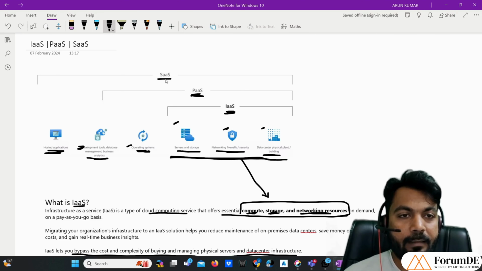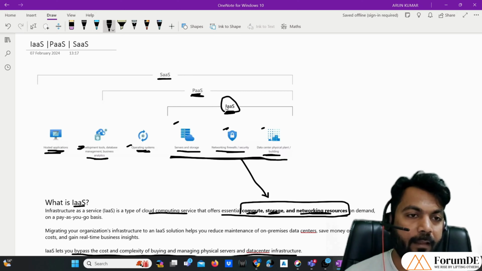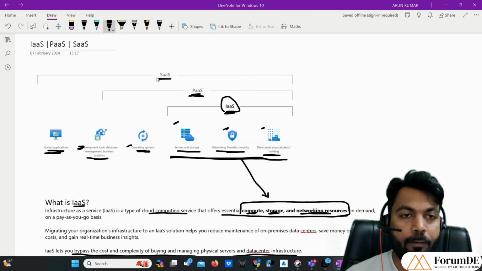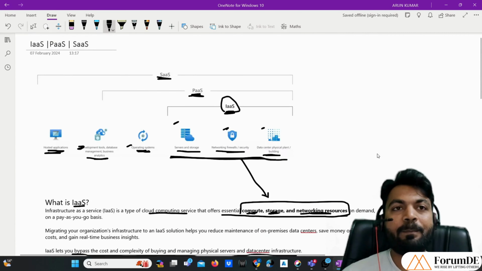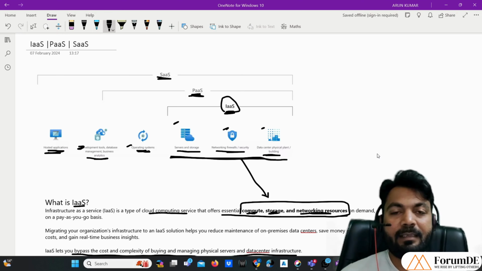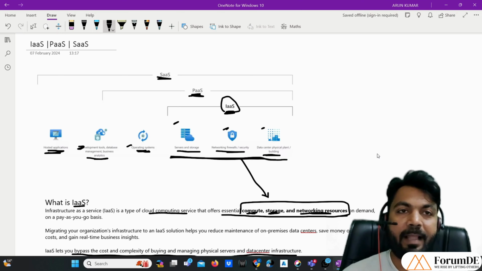So SaaS is the umbrella. I mean, PaaS comes under SaaS, and under PaaS, IaaS comes. IaaS is the most basic form of IT infrastructure. On top of IaaS, PaaS is built, and on top of PaaS, SaaS is built. Okay, so this was regarding IaaS, PaaS, and SaaS.